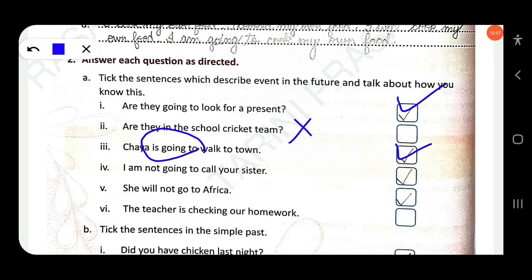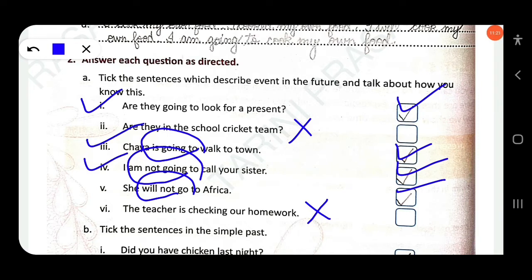I am not going to call your sister. Here be verb plus going to, so you have to make a tick. She will not go to Africa. Here this is simple future, so you have to make a tick. Then next, the teacher is checking our homework. This is present continuous, not future, that means the action is happening at the time of speaking. So you tick the first, then the third, fourth and fifth ones that describe the future.